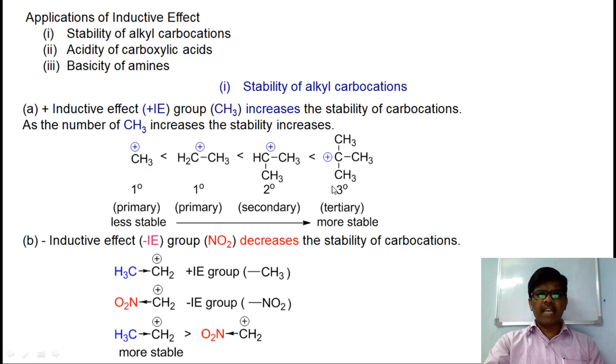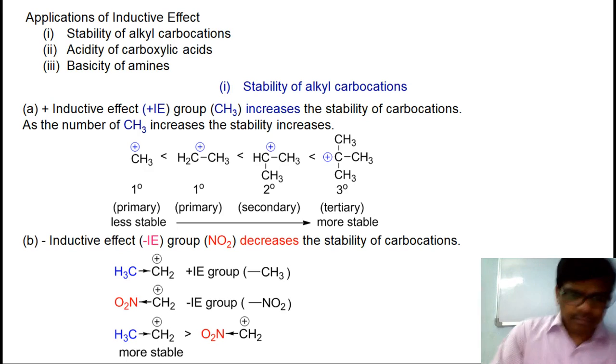As the number of methyl groups increases, the stability increases, because the positive charge is shared by these methyl groups, so the positive inductive affecting groups increase the stability of carbocations. That is why tertiary butyl carbocation is more stable than secondary carbocation and primary and methyl carbocation.